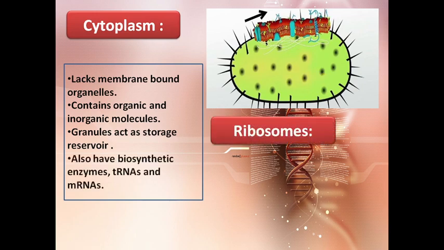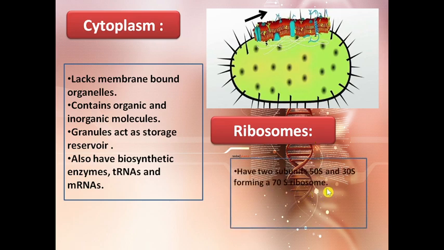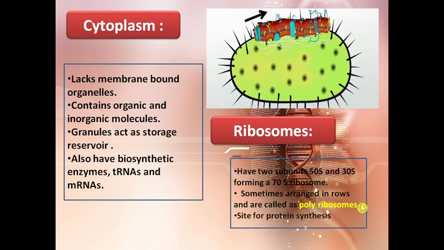Now, other than the membrane-bound organelles, there are certain organelles which are present in the cytoplasm of the prokaryotic cell. They are ribosomes. Ribosomes are present as 70S, which have subunits of 50S and 30S. How 70S ribosomes have these 50S and 30S subunits, we will talk about later on in further lectures. Sometimes these ribosomes are arranged in rows and are called polyribosomes. These ribosomes are generally the site for protein synthesis.